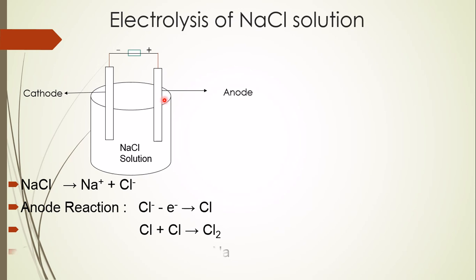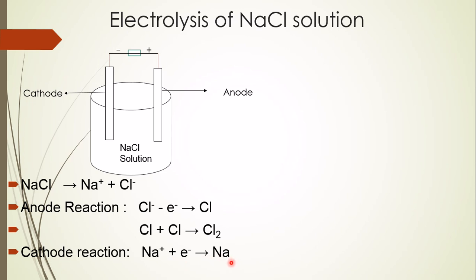And what will be at the cathode? Sodium ion, it is a positive ion. So, it will be attracted by the negative electrode, the cathode. And the sodium ion has one electron less. So, it will take one electron and make a sodium atom.